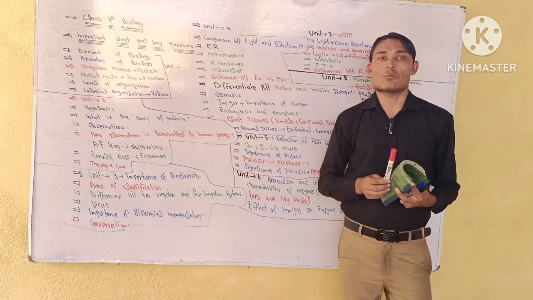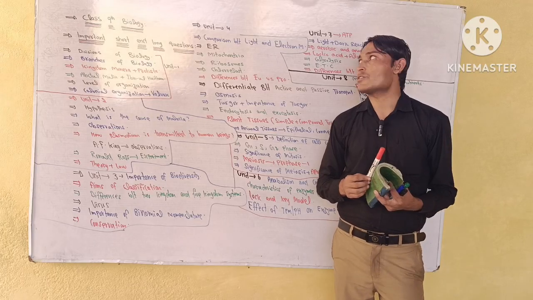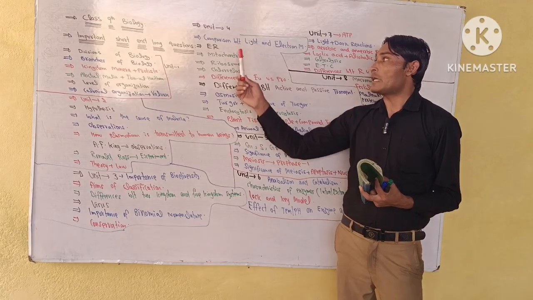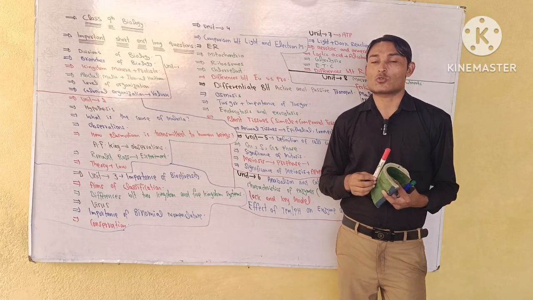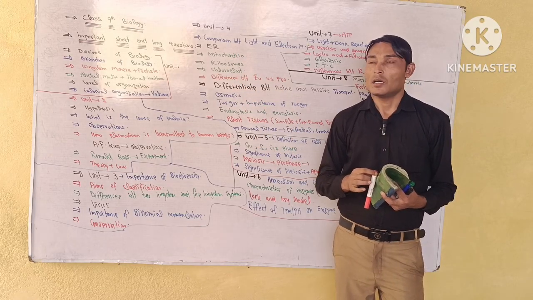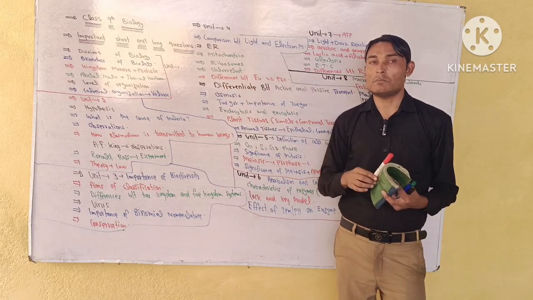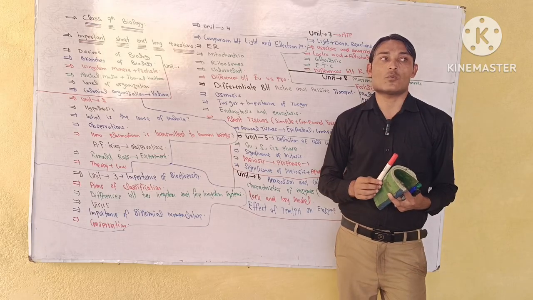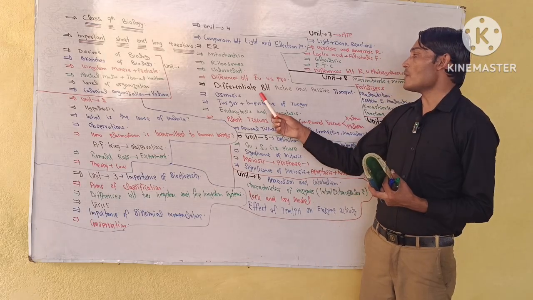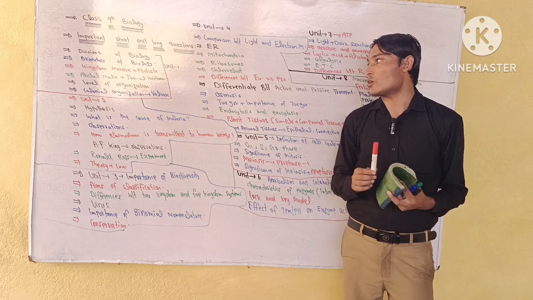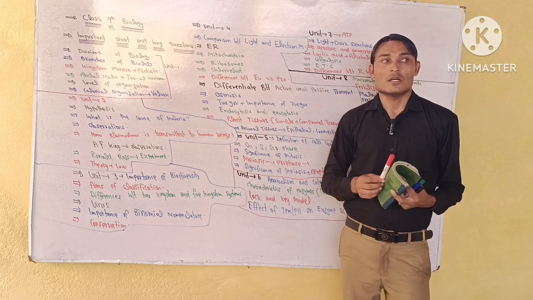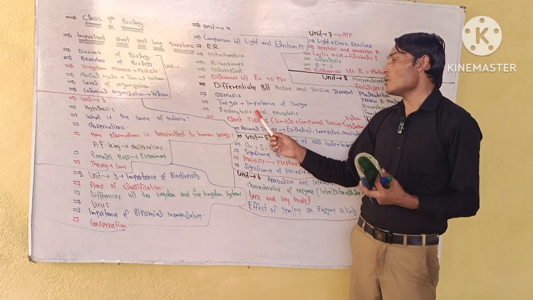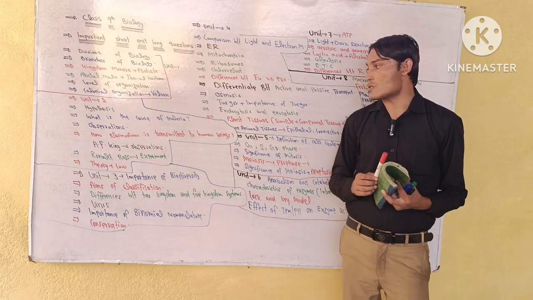Unit number 4 is the most important and lengthy chapter of class 9, the cell and tissue chapter. First of all, you have to learn the comparison between light and electron microscope, especially electron microscope. Next question is endoplasmic reticulum, mitochondria, ribosome, chloroplast. Difference between eukaryotic and prokaryotic cell. Next we have differentiate between active and passive transport. Very much important. Next one is osmosis, turgor and importance of turgor. It is very much important. Next one is endocytosis and exocytosis.